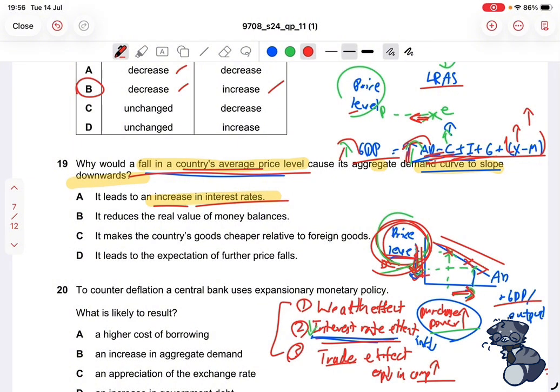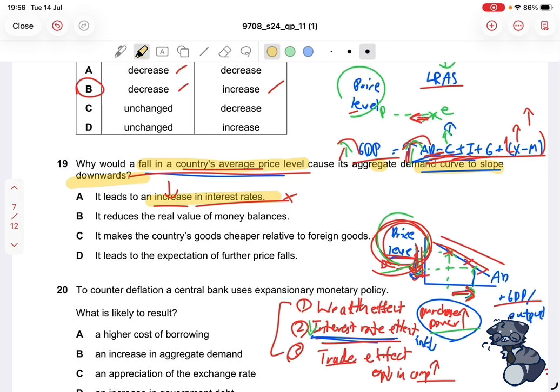Now that's not true because we want to stimulate inflation again. So interest rates must fall for consumption to increase. So if this had said that it will lead to a decrease in interest rates, this would make more sense. However, since it says increase, it's the opposite of what we're looking for. So this can't be it. So we're going to cross it off and check the next one.